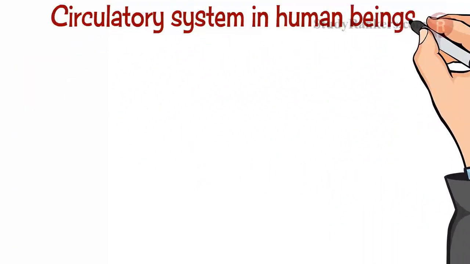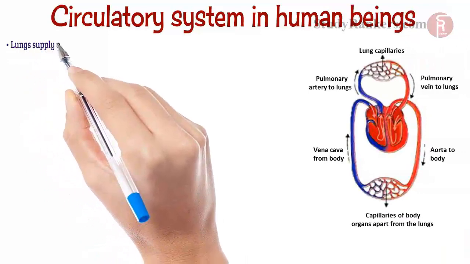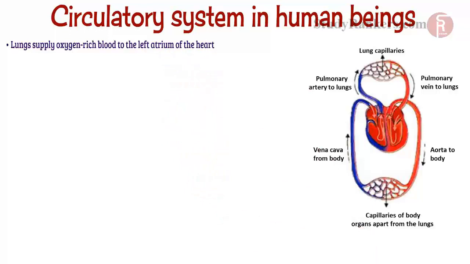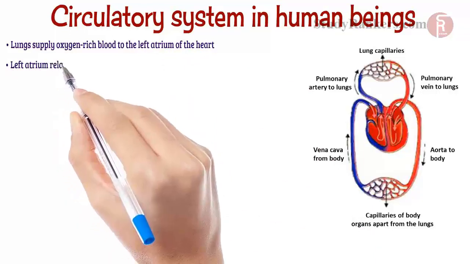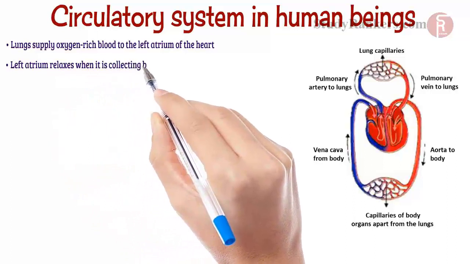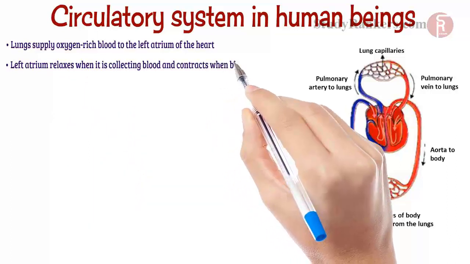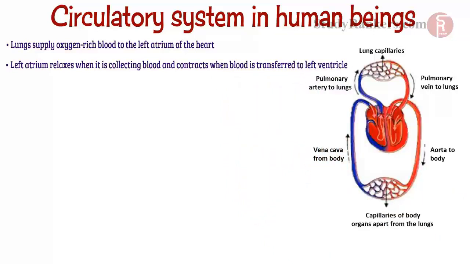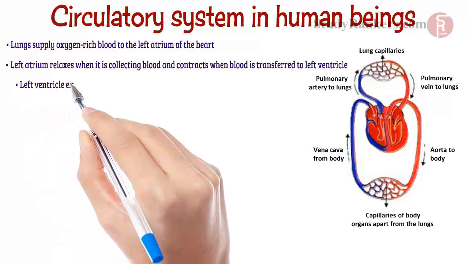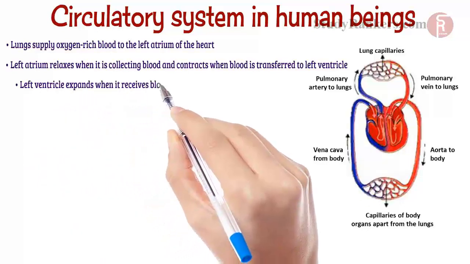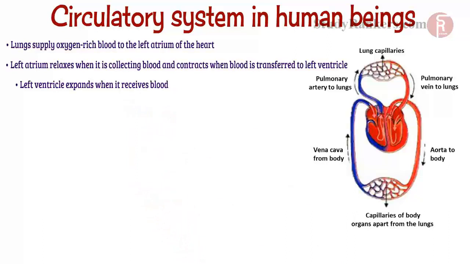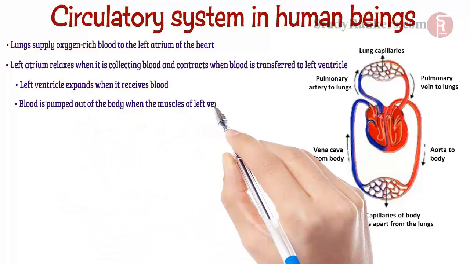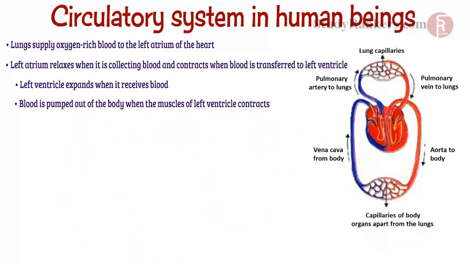Circulatory system in human beings. The lungs supply oxygen-rich blood to the left atrium of the heart. The left atrium relaxes when it is collecting the blood and contracts when blood is transferred to the left ventricle. The left ventricle expands when it receives blood. The blood is pumped out of the body when the muscles of left ventricle contract.